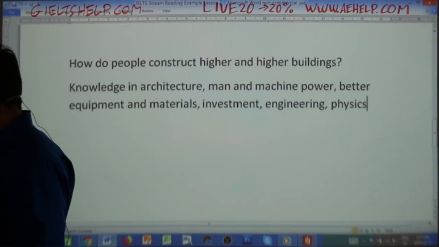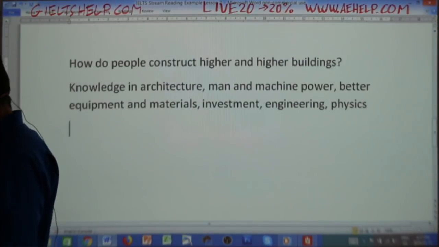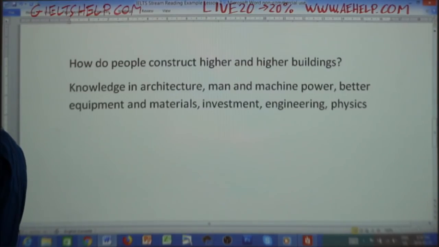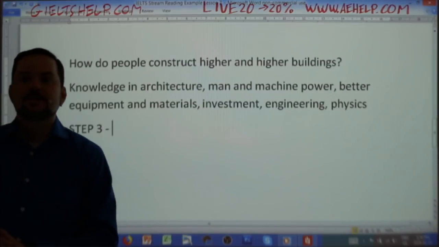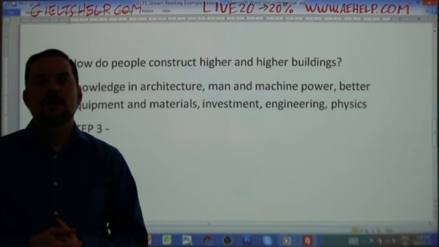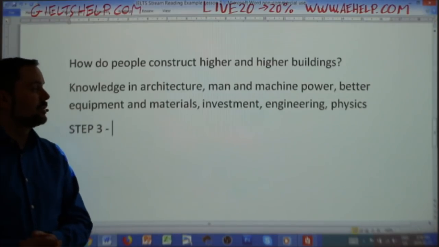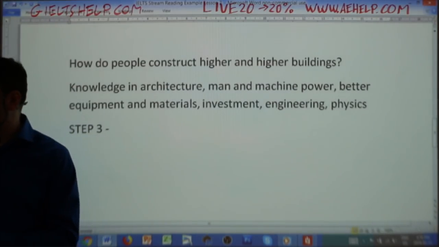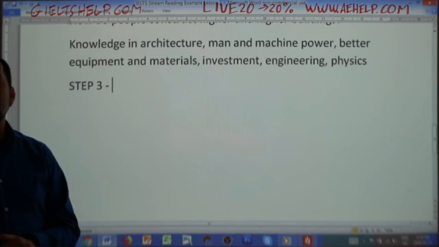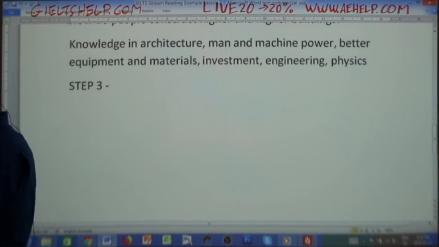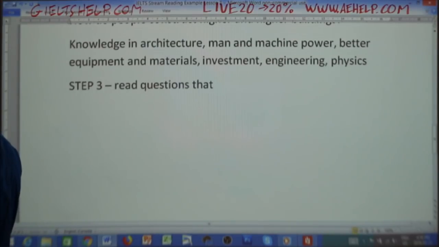Okay, quick question for everyone. What's the next step? Step number 3, what do I do next? For reading. So what should I do next? This is an important one, so I'm going to ask you instead of just steamrolling through step 3. What's step 3? What is the next step? Read some of the questions. That's right. So read questions that have information contained in the passage.